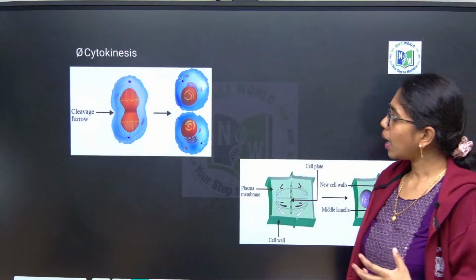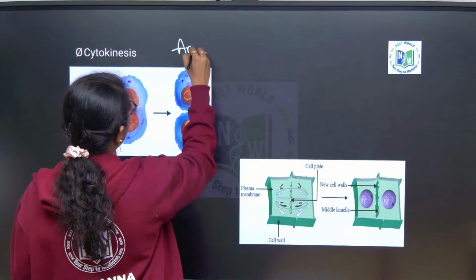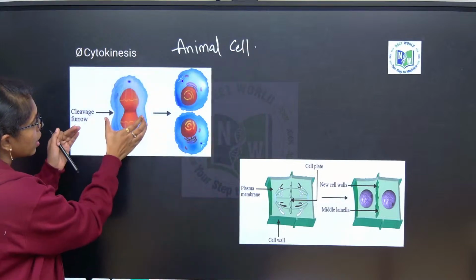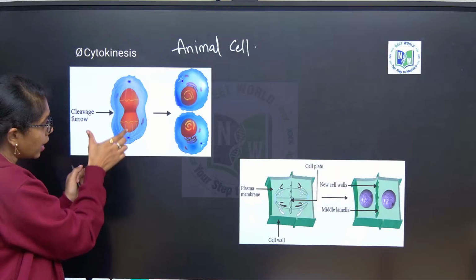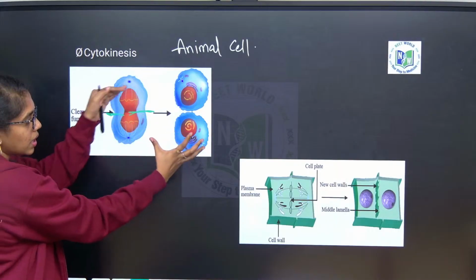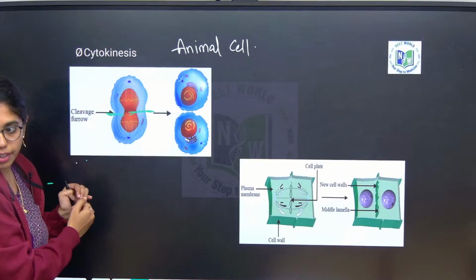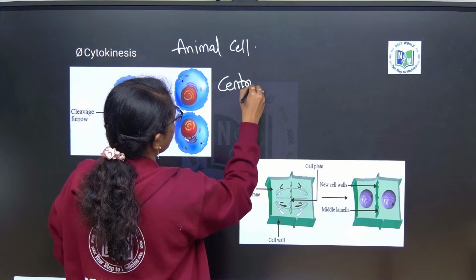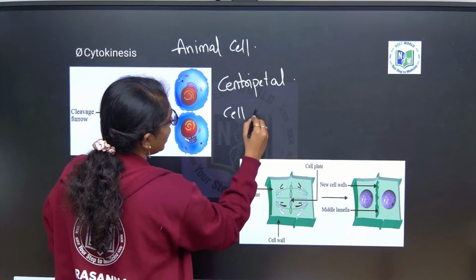Next, coming to cytokinesis. In animal cells, what happens is, what is the limiting boundary of animal cell? Cell membrane, right? So there will be a furrow that is formed at the center, which is bringing the cells close together like this. So it is from outside to inside. You are calling it as what? Centripetal. Centripetal type of division because of cell furrow.